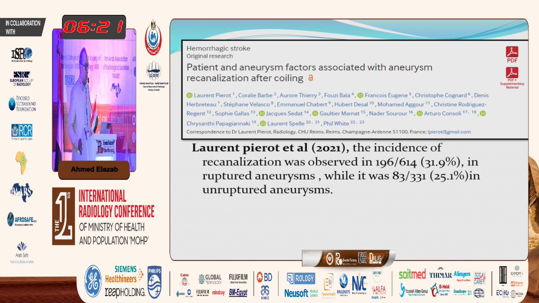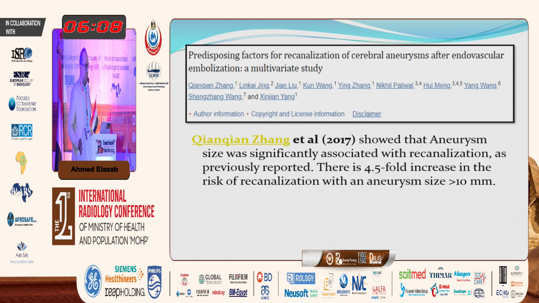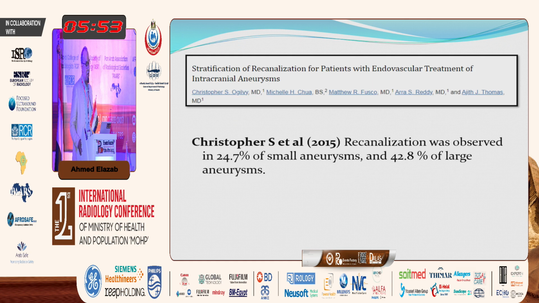Literature review. Gromby-Roy et al. showed that the incidence of recanalization was observed in 31% in ruptured aneurysm, and it was 25% in non-ruptured aneurysm. Zhang et al. showed that the aneurysm size was significantly associated with recanalization. There is a 4.5-fold increase in risk of recanalization with aneurysm size more than 10 millimeters. In this study, the recanalization was observed in 24% of small aneurysms and 42% of large aneurysms.